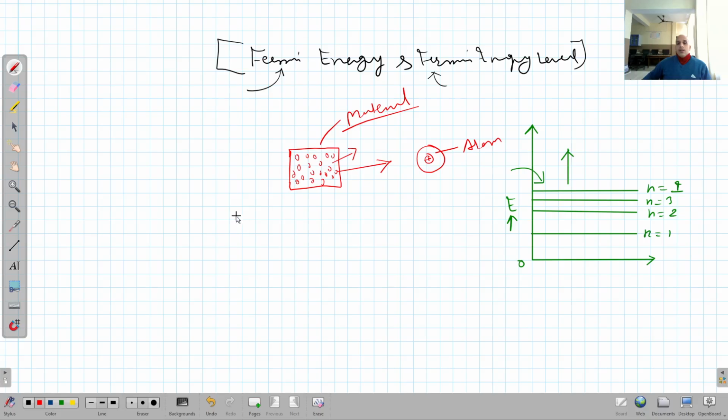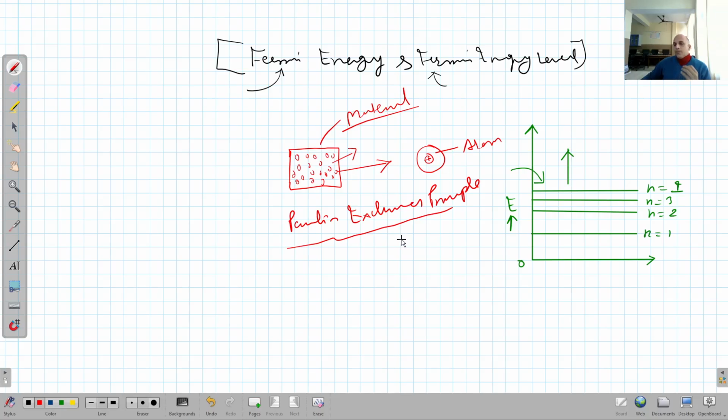there is a rule called Pauli's exclusion principle. We have discussed it in the earlier lecture also. According to Pauli's exclusion principle, only one electron can enter into one cell.